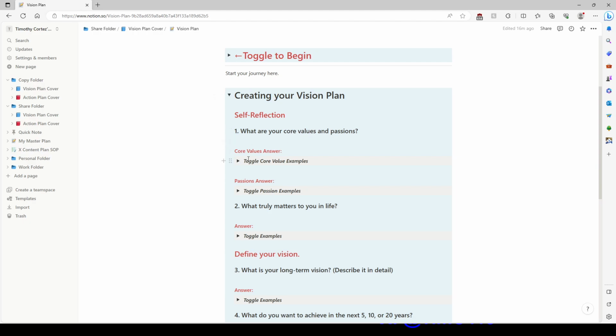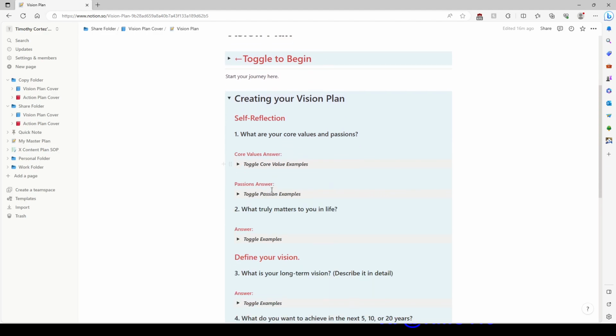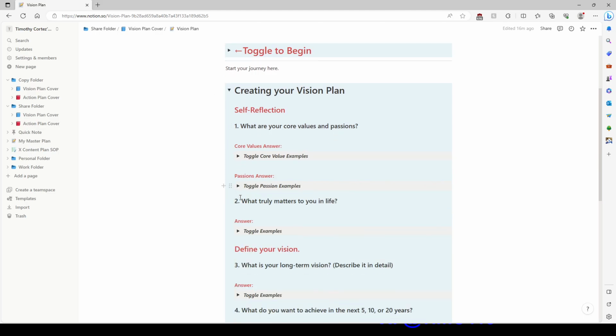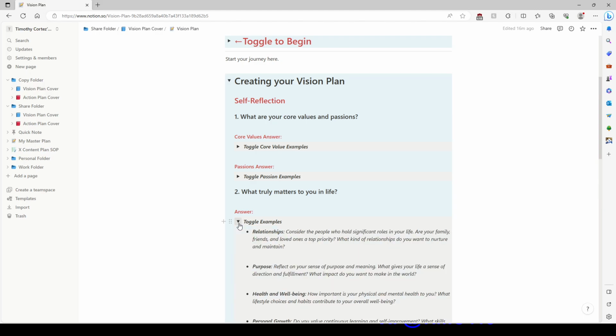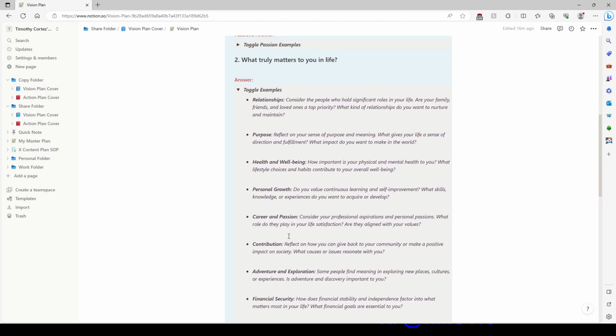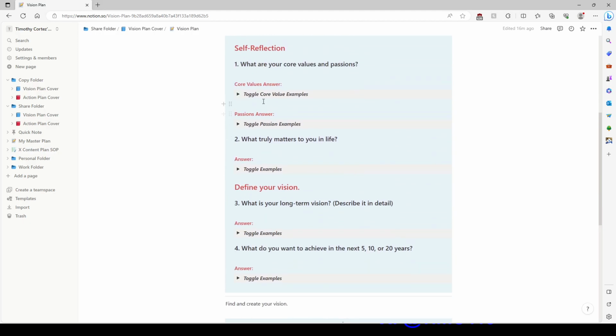Now some people might have a hard time thinking about that, so I put little links here like toggle core values examples. It tells you what values are, and then some examples of values. And basically every question provides something like that, like what are your passions? Moving down the list, same thing for what truly matters to your life. It'll give you examples from all kinds of categories, just to give you things to think about while you create your vision plan. And that's really as much as there is to it.